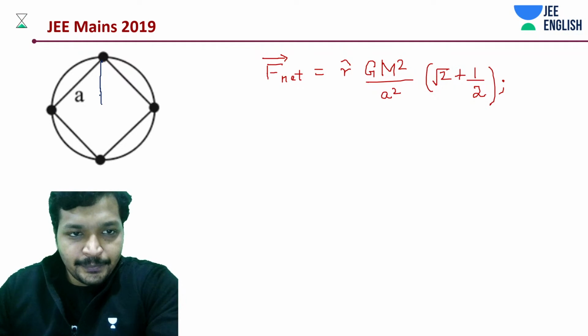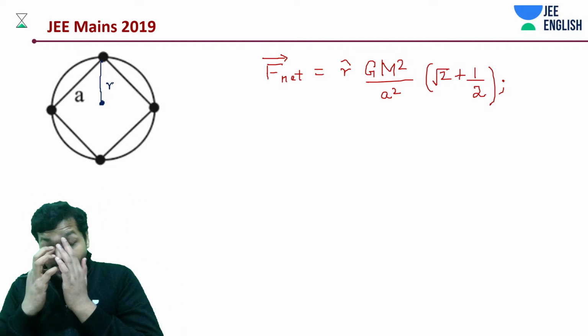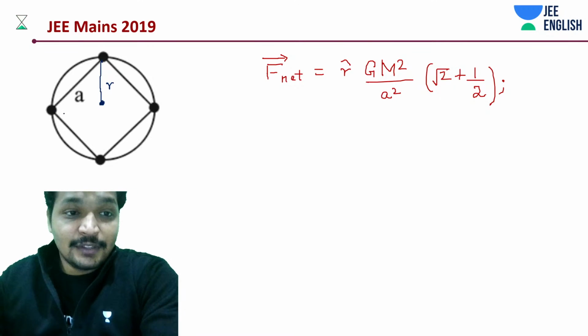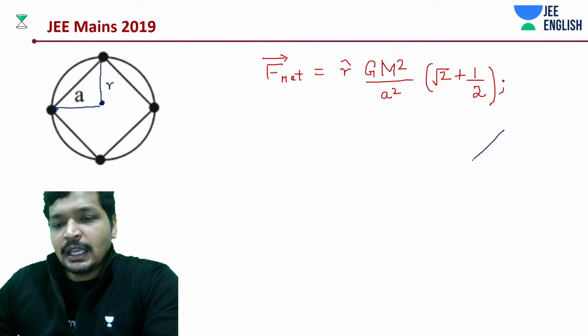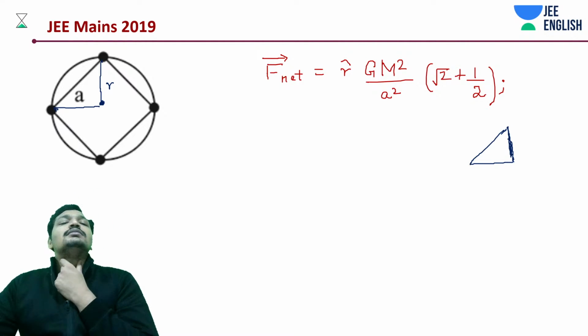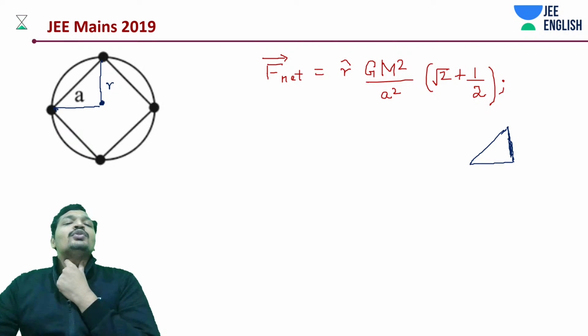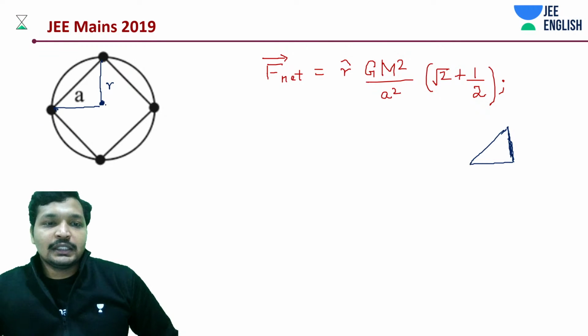Draw this thing. This is the radius. What is the value of radius, students? It's very simple. I guess most of you must be doing this very quickly. What we need to find out should be root 2 a by root 2. Is that what it should be? Yes, because it's basically half of diagonal. That's it.